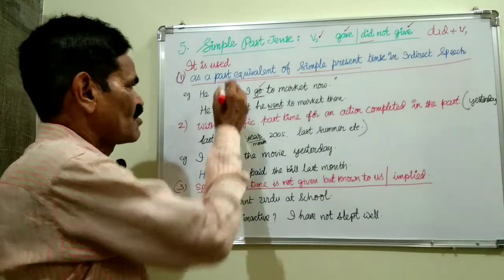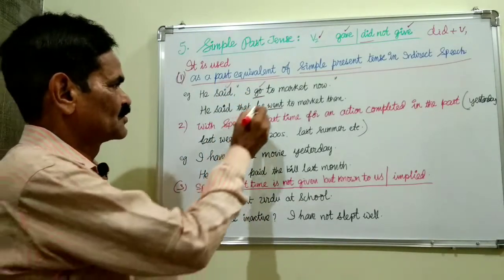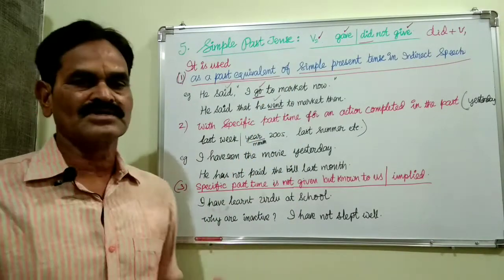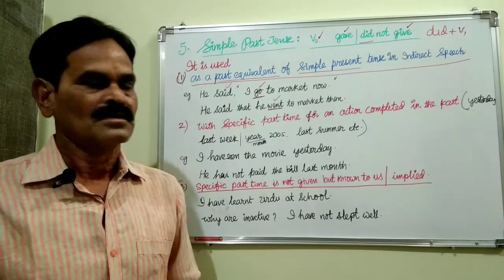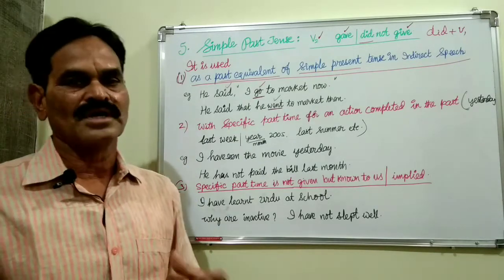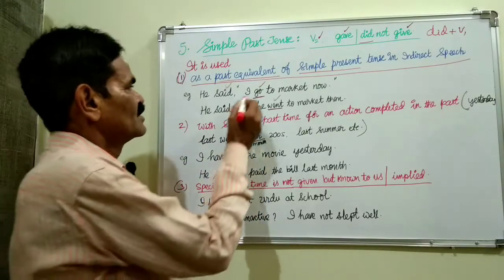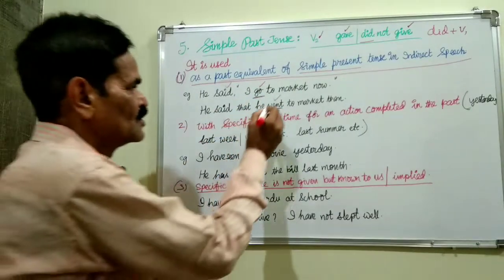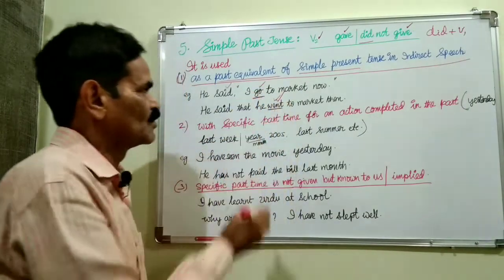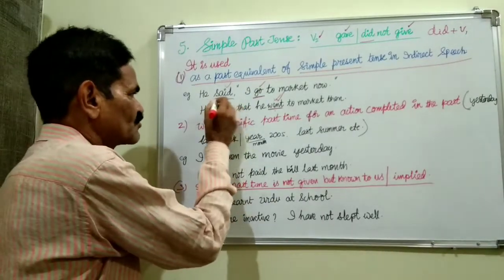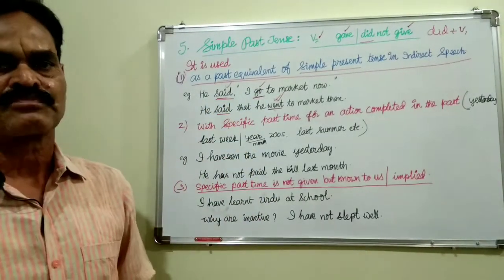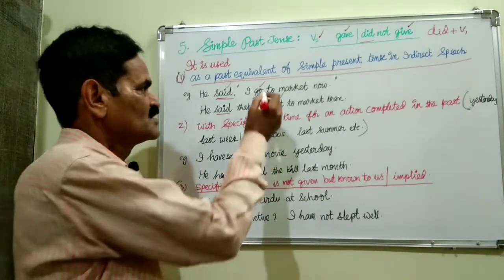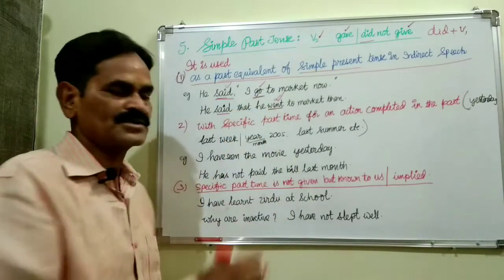Now the reporting verb is past tense, so go is changed to went, come is changed to came, take is changed to took, give is changed to gave, write is changed to wrote. In that way, the simple present tense in direct speech is changed to simple past tense, that is go is changed to went when the reporting verb is in past tense. So simple past tense is used as a past equivalent of simple present tense in indirect speech.